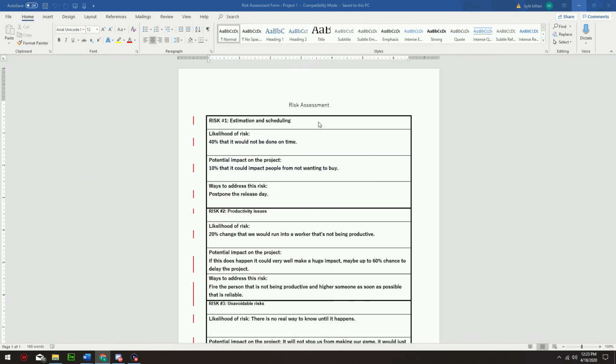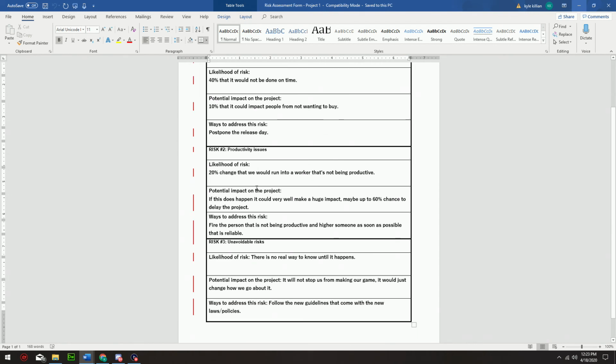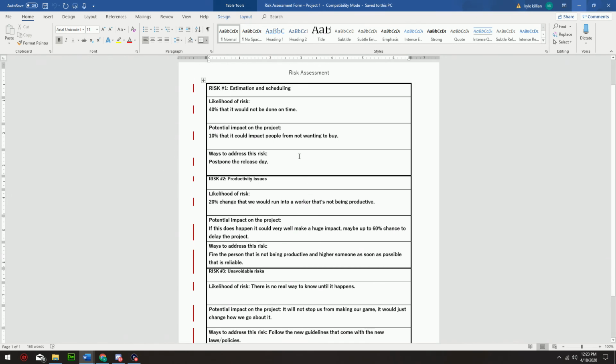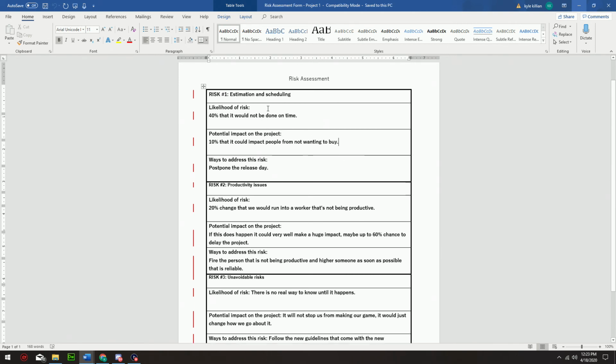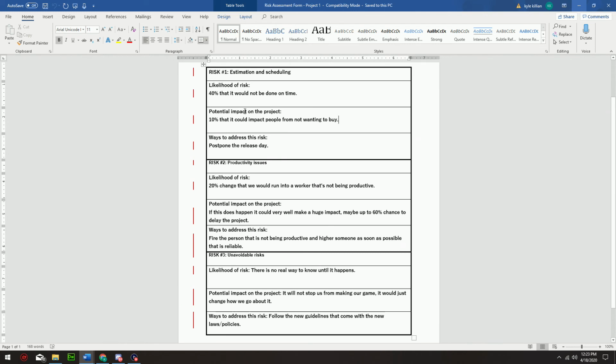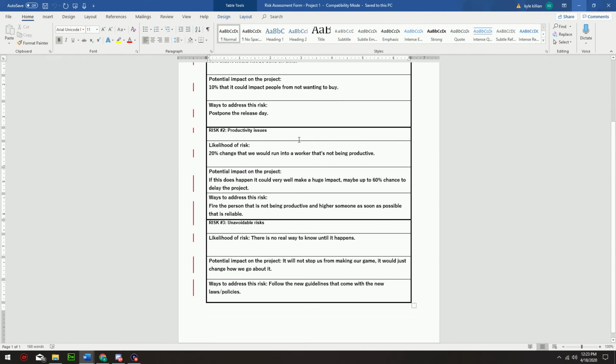And last but not least, the risk assessment, which is the likelihood of it not being done on time is 40%. Most of these numbers are things that I kind of just threw together, guesstimating and whatnot. And some of them I did look up online for help because I was confused. Potential impact on the project, 10% that it could impact people from not wanting to buy. Ways to address this risk is postpone the release date.